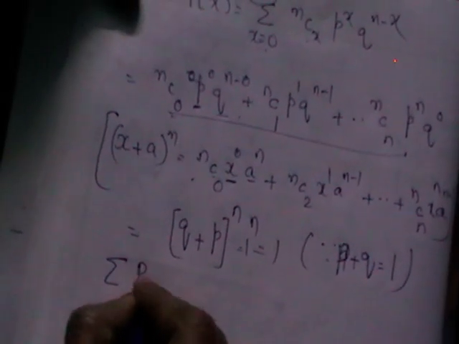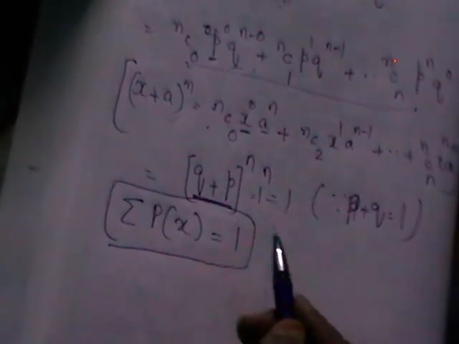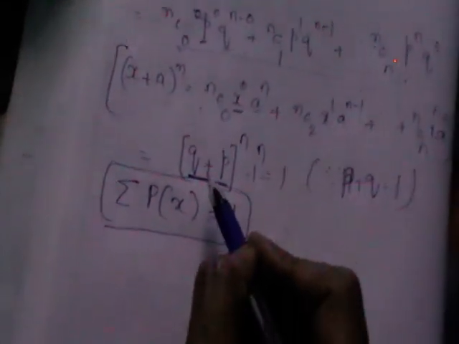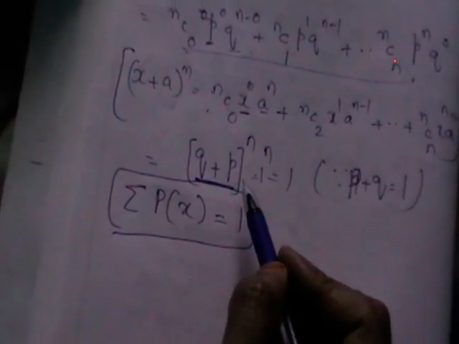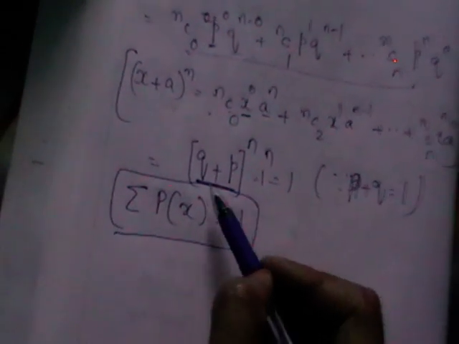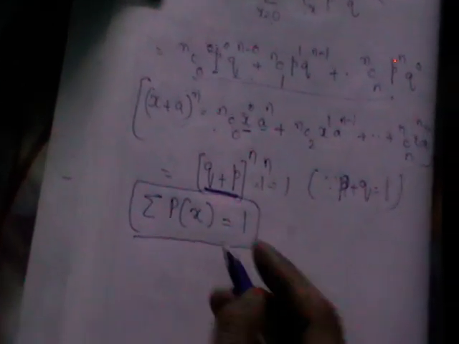So we came to know that sigma p of x is 1. So we can call this a PMF. Moreover, the important point you need to note while deriving that the total probability is 1 is nothing but the expansion which we got. The expansion which we got is nothing but q plus p whole power n in binomial distribution. Whenever I ask a question like what is the common expansion, you should remember the expansion in binomial distribution is q plus p whole power n.